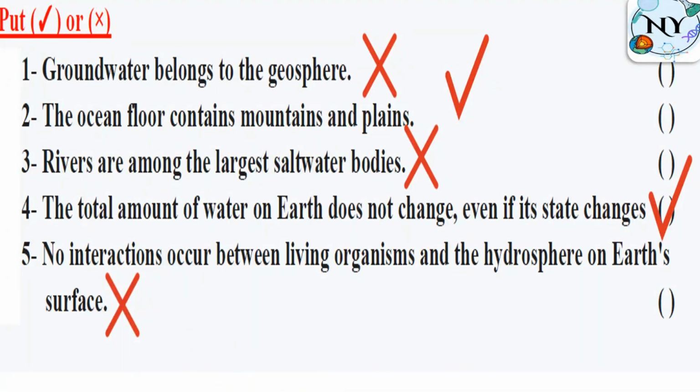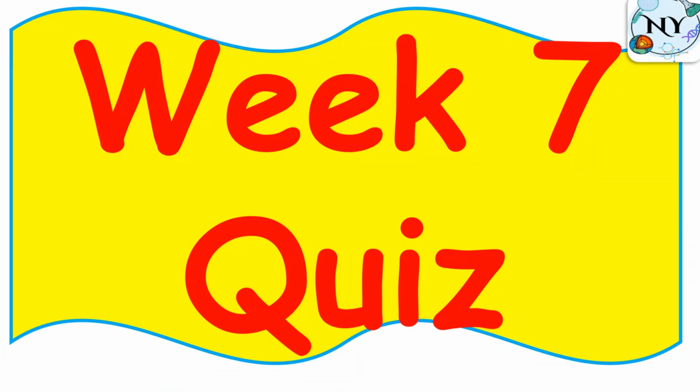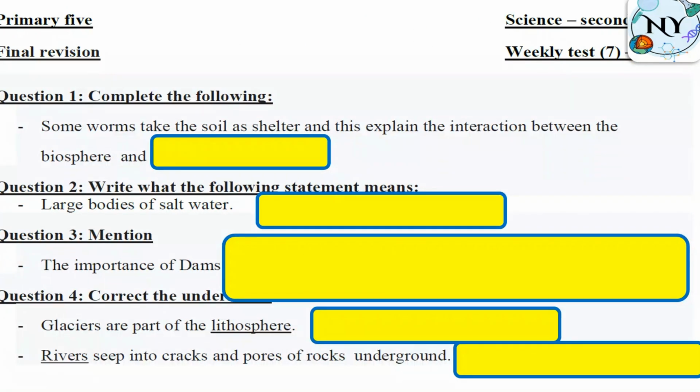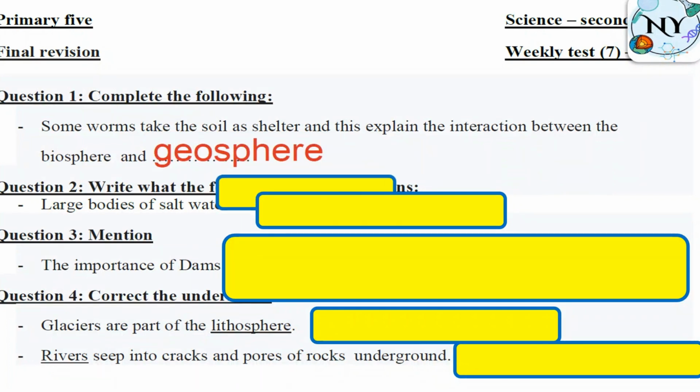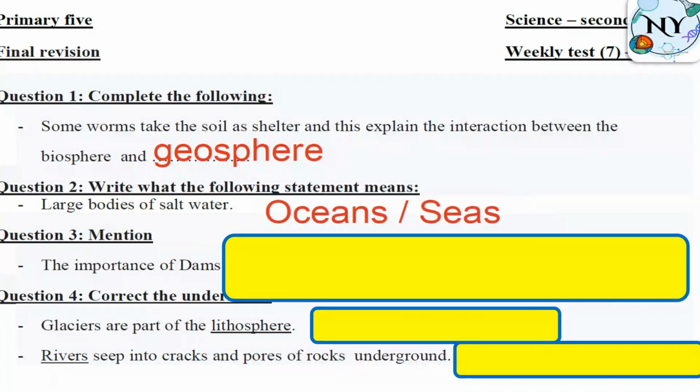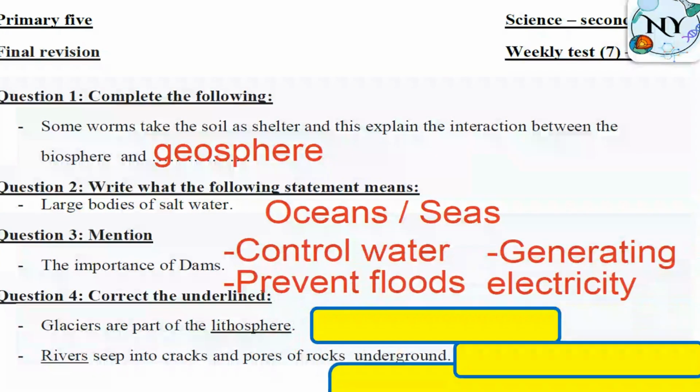Now, week 7 quiz. So let's get started with group A. Some worms take the soil as a shelter or home, and this explains the interaction between biosphere and, of course, soil related to geosphere. Large bodies of salt water, seas or oceans. The importance of dams, we said control water, generating electricity, and also prevent floods.